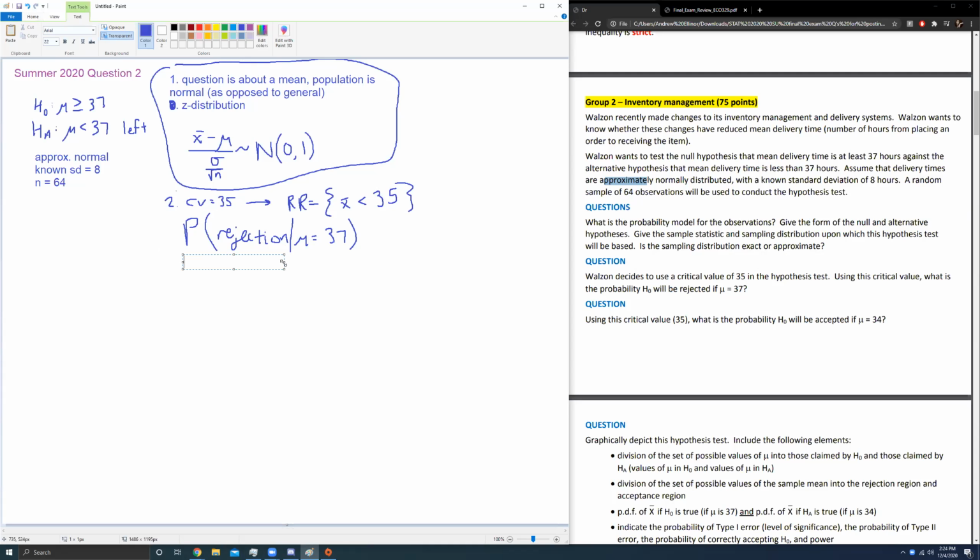As a reminder, rejection is being inside the rejection region. So what does it mean to be inside the rejection region? It means that x bar is less than 35 given mu is 37. Of course, we need to convert this to z.